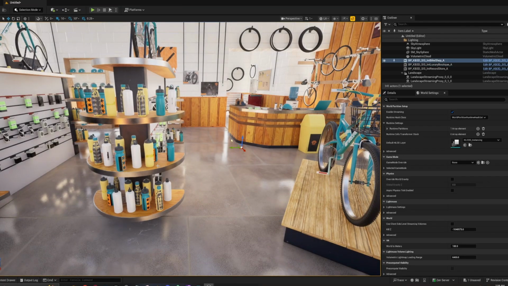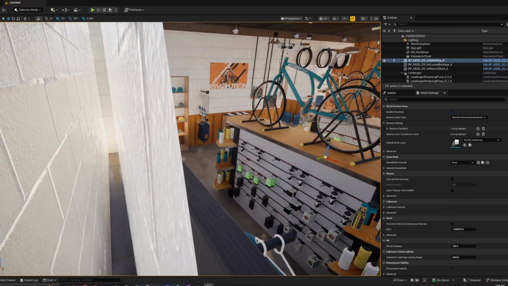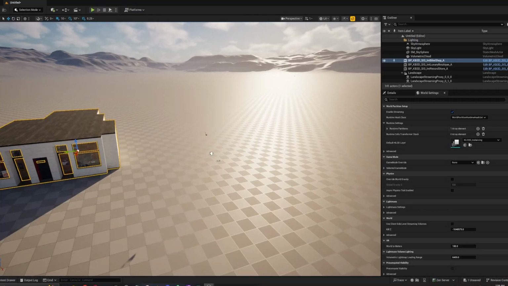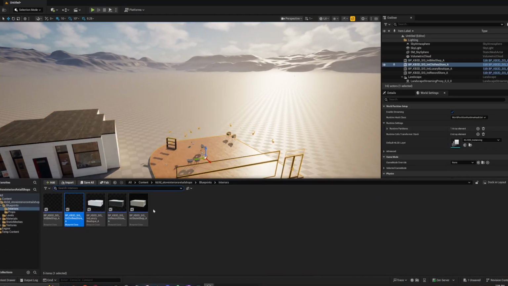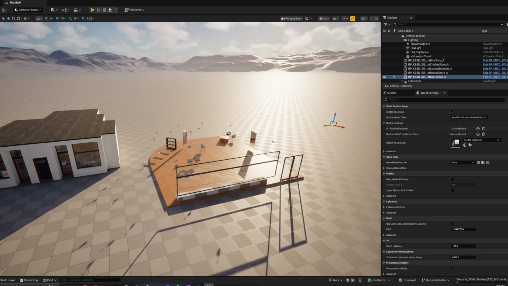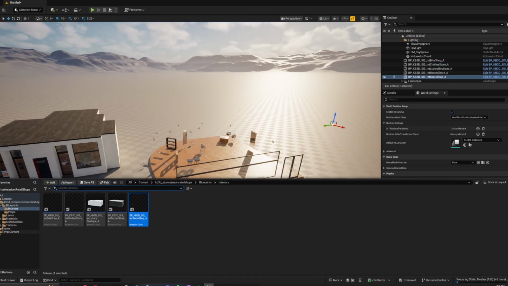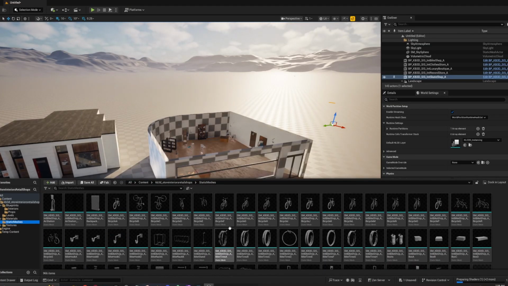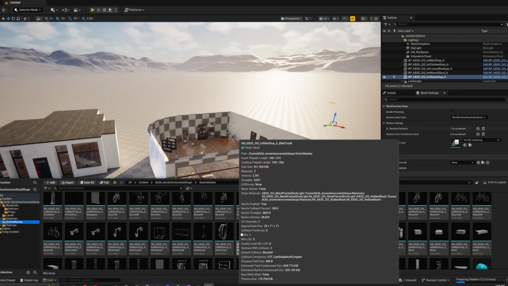You get them forever. It isn't part of the monthly membership. You get those forever, and I just think it's a hell of a deal. There's a clothes shop. There's a skate shop. And you can see you have all the static meshes here that they have imported for you. So you have tons of different bikes.